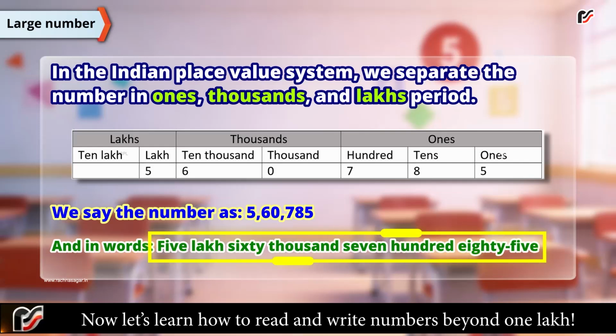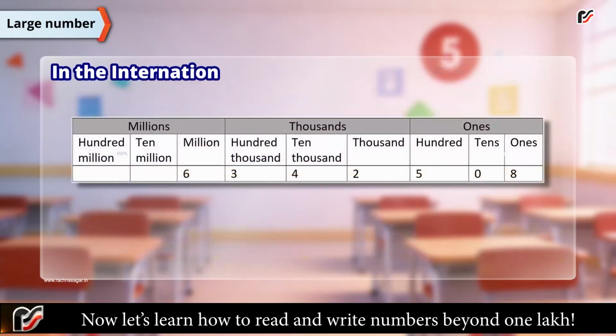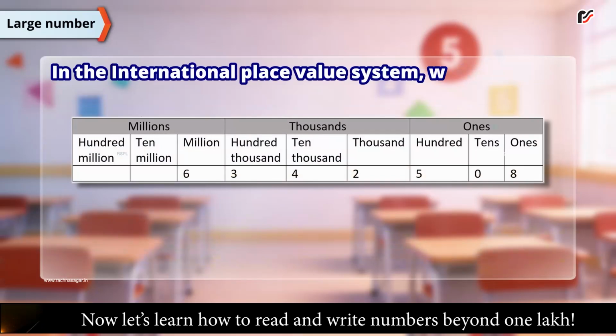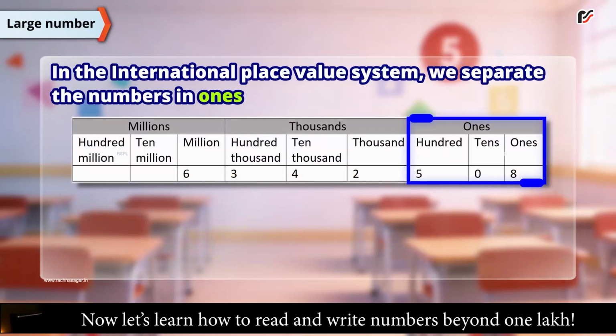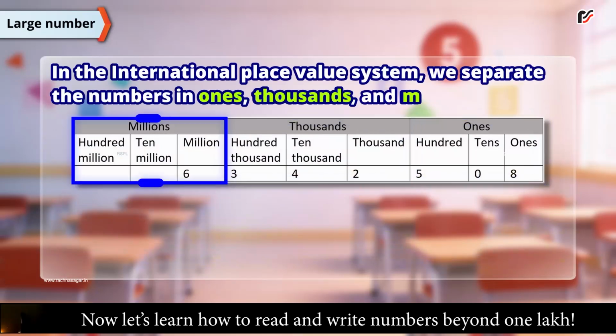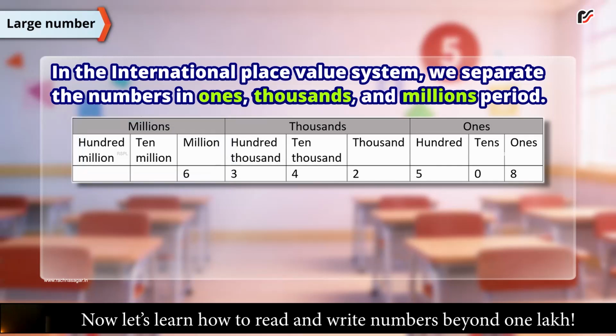In the International Place Value System, we separate the numbers in ones, thousands, and millions period. Millions period has 3 places, 100 million, 10 million, and million. Thousands period has 3 places, 100,000, 10,000, and thousand.